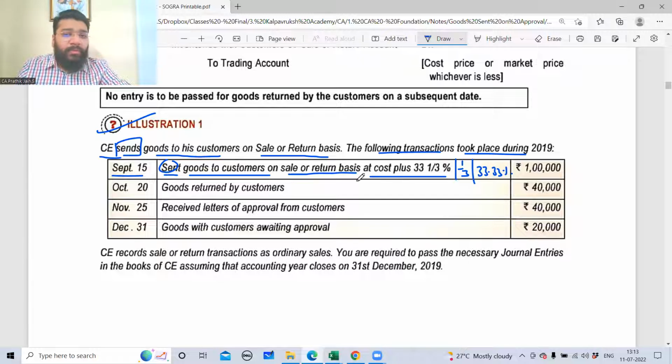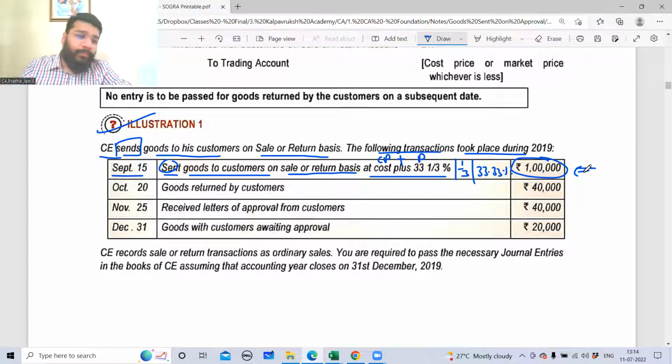Are you able to follow? It is cost price plus 33.33% markup profit. So can I say this 1 lakh is the selling price? It is telling that this 1 lakh is cost plus 33.33%. So cost plus profit is what? Sale price, no. So this 1 lakh is sale price. Do you all agree with me? Online people, do you all agree with me?